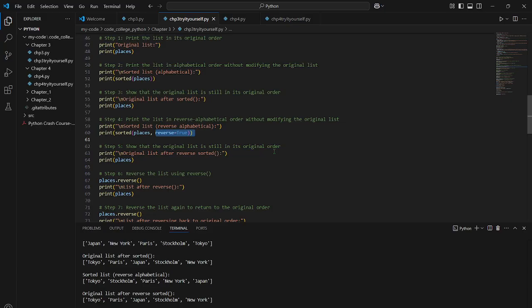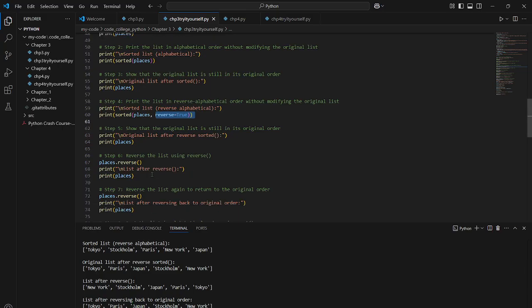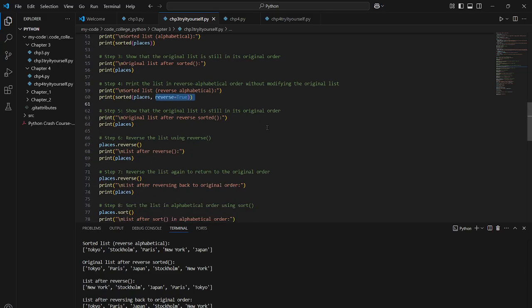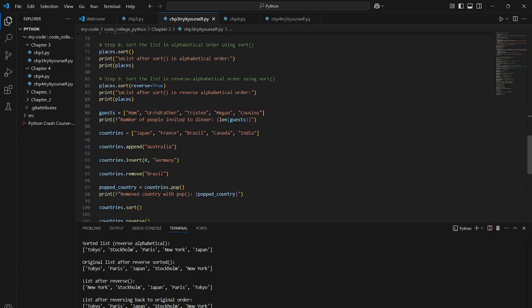It shows it's still in original order after the reverse. This basically keeps going back and forth between reverse and everything, making sure it is in alphabetical order.